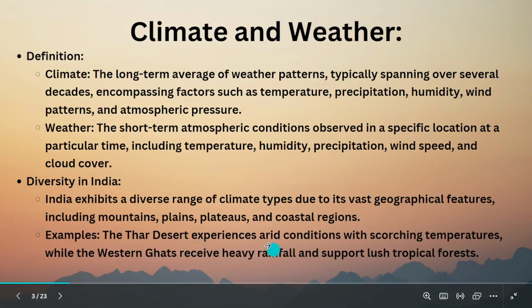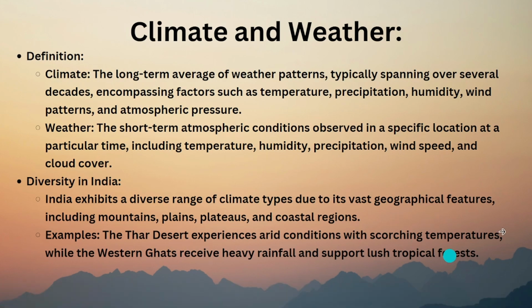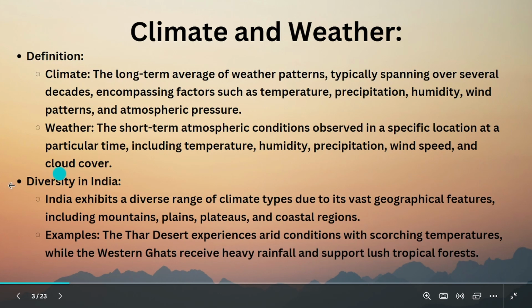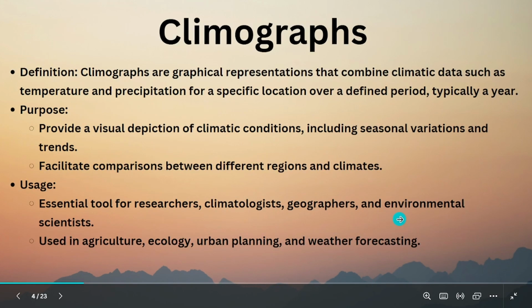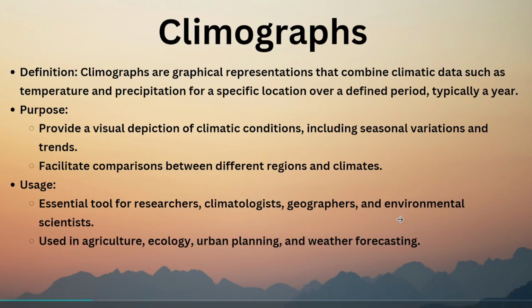The Thar Desert experiences arid conditions. Arid conditions means having very little rainfall or no rainfall. Because there are no trees and no water, it experiences very little rainfall and scorching temperatures, meaning very high temperatures. While the Western Ghats, which we discussed in previous chapters, receive heavy rainfall and support lush tropical forests. So let's go further.